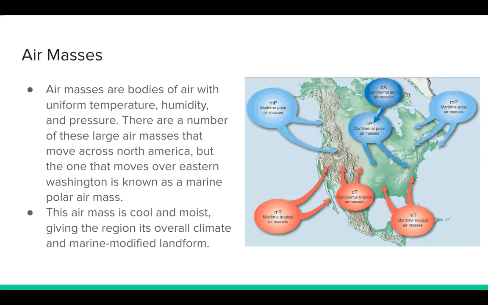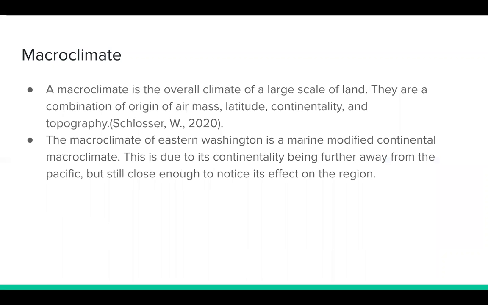The Palouse experiences a marine polar air mass coming from the west. This air mass tends to be cool and moist and modified by the ocean surface as it travels across. This modification also affects the land, which is the reason for Washington state being considered partly marine and mostly marine modified macroclimates. A macroclimate is exactly what it might sound like, the overall climate of a large scale of land.